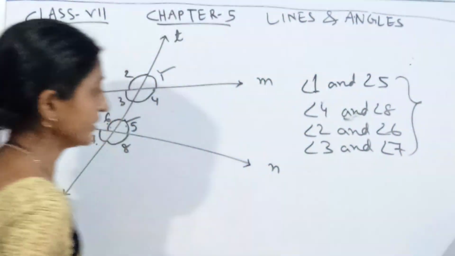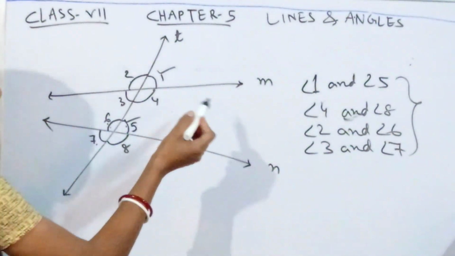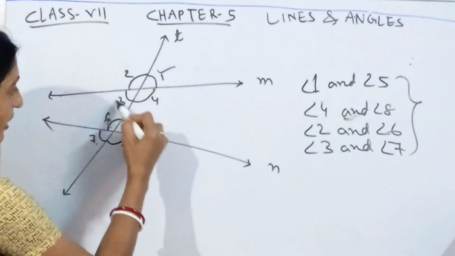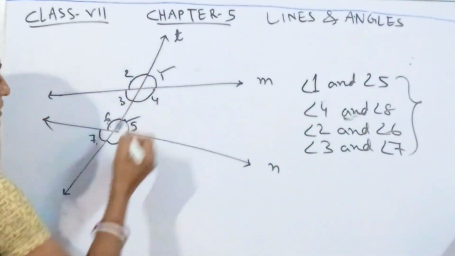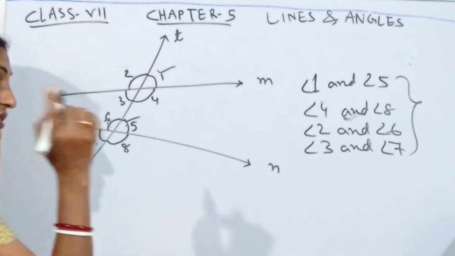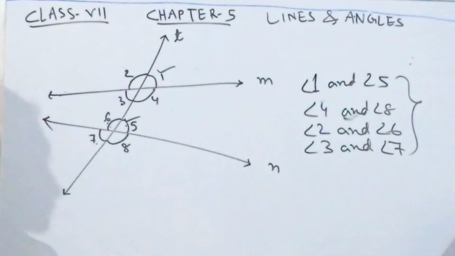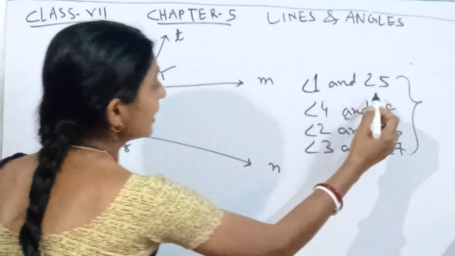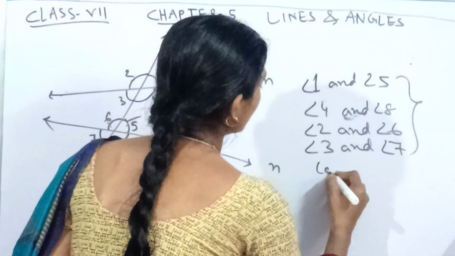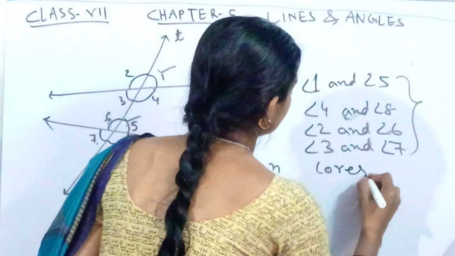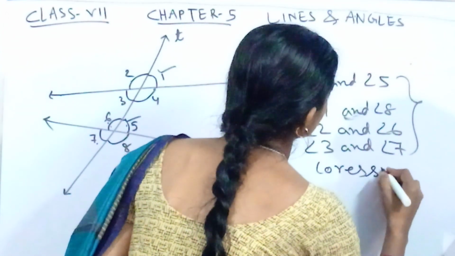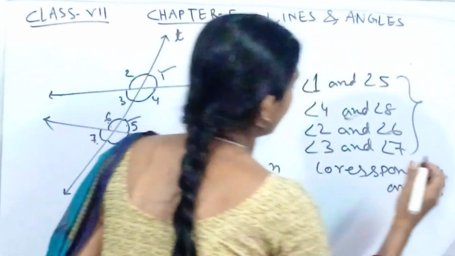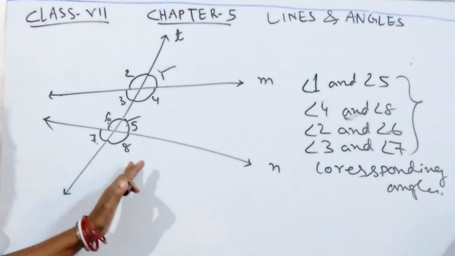Each line, M with the transversal and N with the transversal, makes 4 angles, and we are finding the relation between them. Out of these 8 angles, these pairs are called corresponding angles.